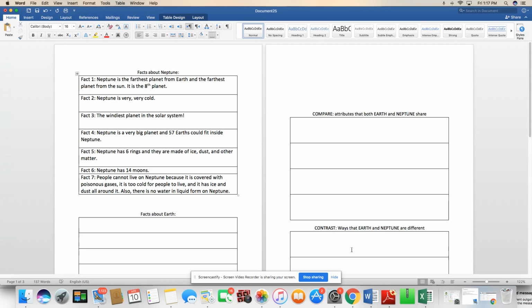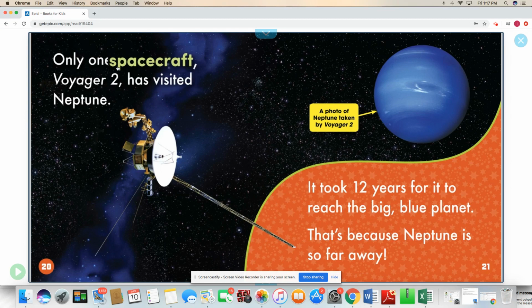So if we're just putting down things that are most important, and we know our goal is to compare and contrast Neptune to Earth, do you guys think it's very important that we include something about a spacecraft visiting Neptune? If you said no, you are correct.